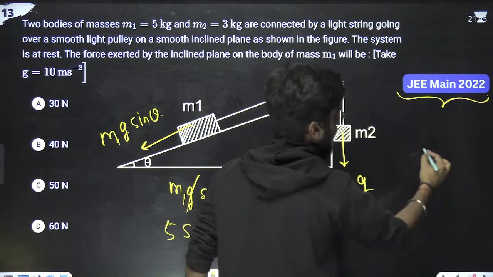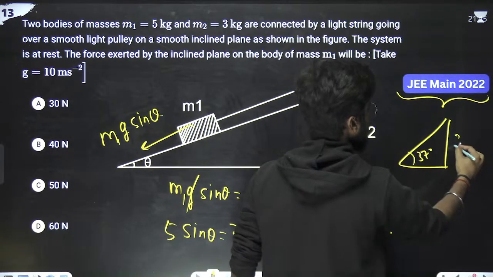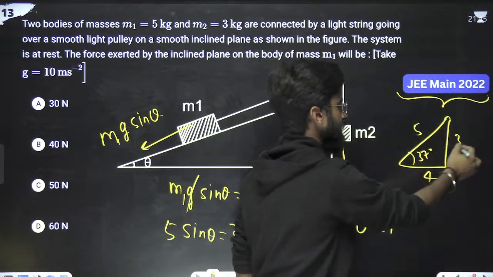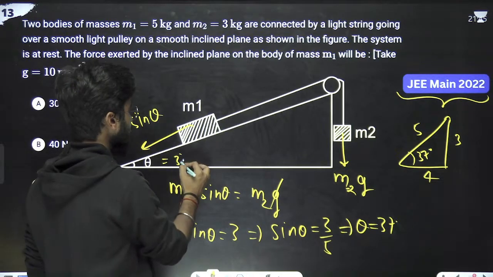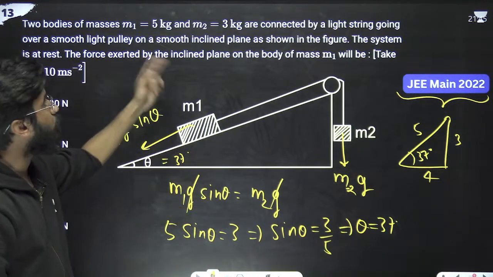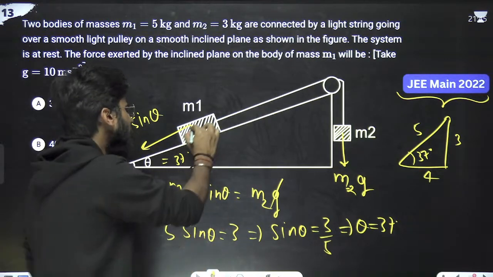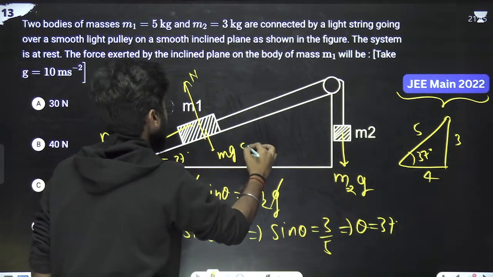Remember that triangle? If you haven't remembered it, please remember this. If this angle is 37, then this side is 3, this is 4, this is 5. Sin theta is 3 by 5. So theta is 37. Now we have to calculate the force exerted by the inclined plane on the mass. The inclined plane exerts the normal, so this is normal and this is mg cos theta.